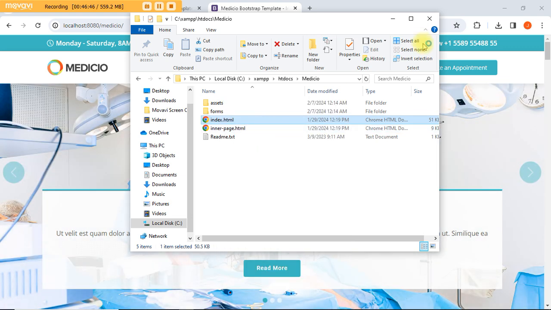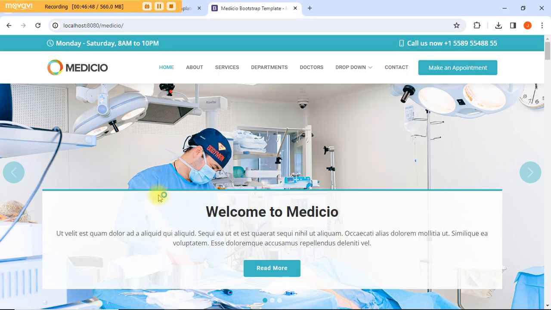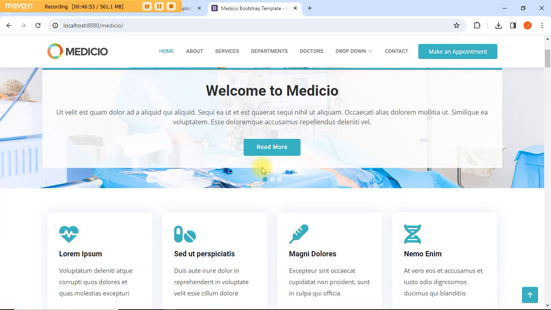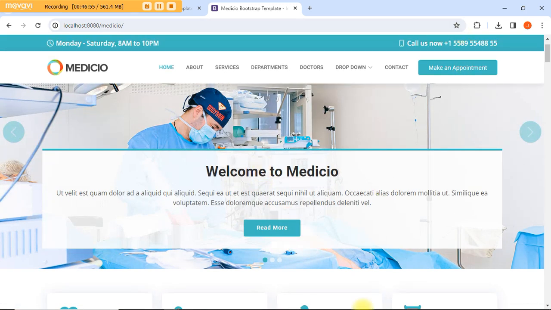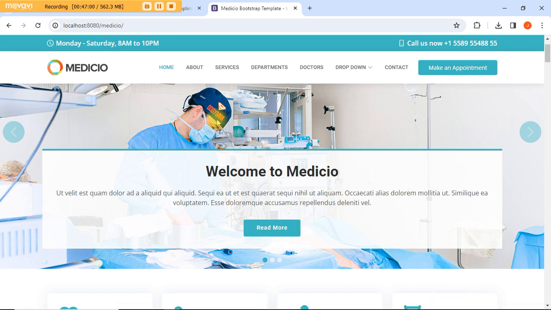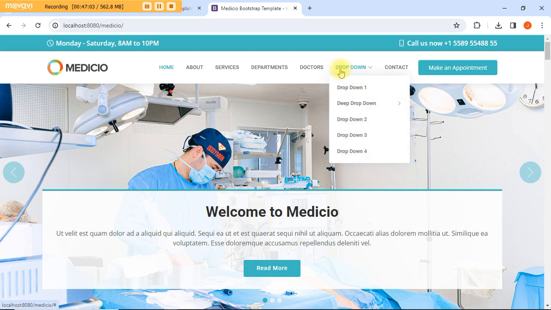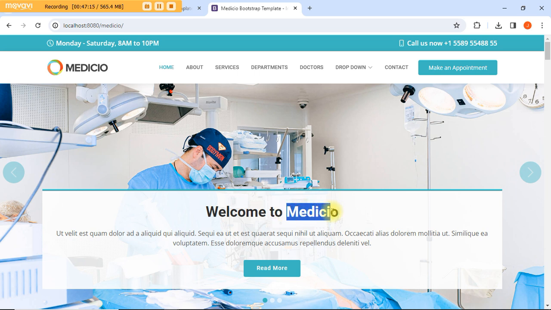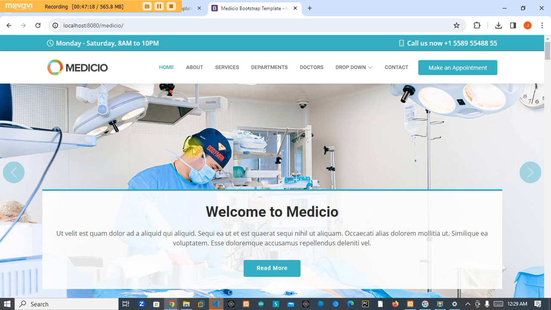As soon as I click open with Code, I will minimize this. All the code that brought out this very beautiful site or page will be loaded, and I will show you how to locate where all these elements are. For example, this very one, we'll remove it, we don't need it. Welcome to Medicio. What if your client's clinic, hospital or medical facility is not Medicio? I'll show you how you can change it.